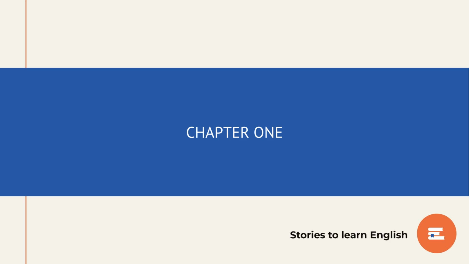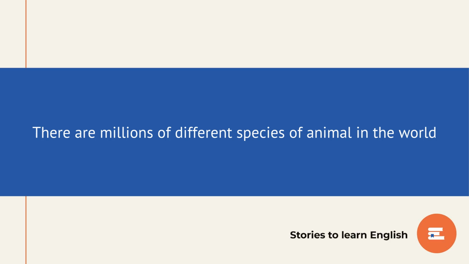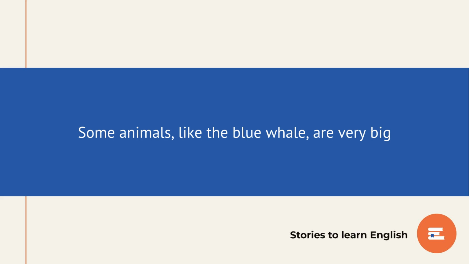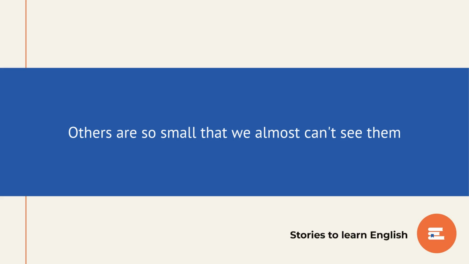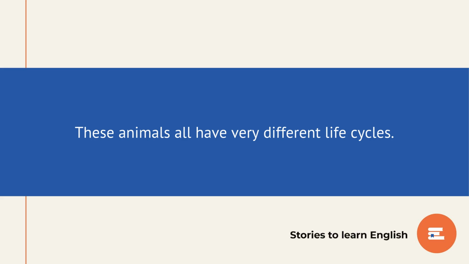Chapter 1. Life Cycles. There are millions of different species of animal in the world. Some animals, like the blue whale, are very big. Others are so small that we almost can't see them. These animals all have very different life cycles.